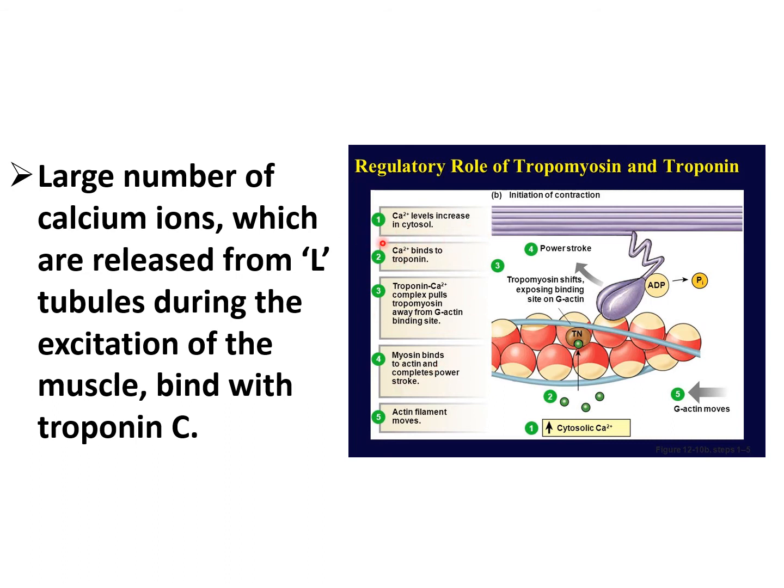So calcium level increases in the cytosol. This is the first stage, where calcium ions are released from the L tubules, and then this calcium ion binds with the troponin C. Now this troponin-calcium complex pulls the tropomyosin away from the G-actin binding sites so that the myosin binds to actin and completes the power stroke and the actin filament moves. This is a power stroke.